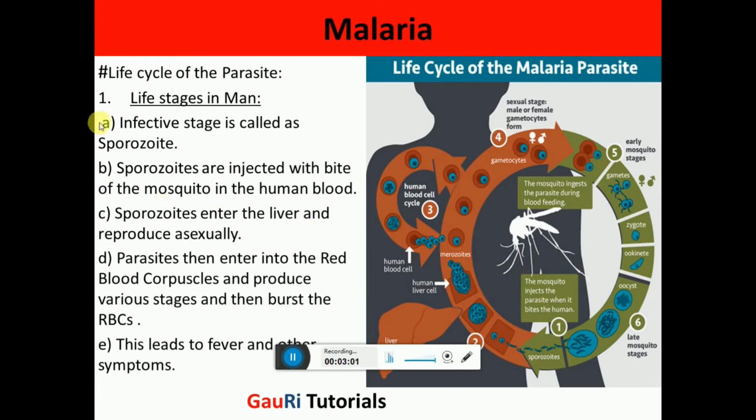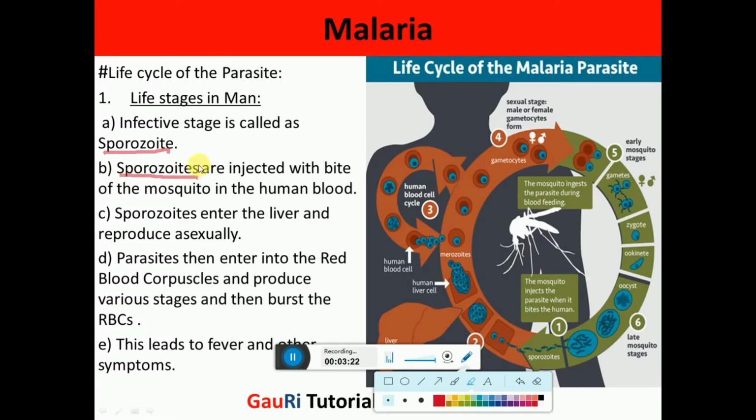Now first we are going to study the life cycle of the parasite, and in this, first we are going to discuss the stages in humans. The infective stage in the case of humans is called the sporozoite. That is, when the mosquito bites human beings, it injects the sporozoite stage of the parasite into our blood.